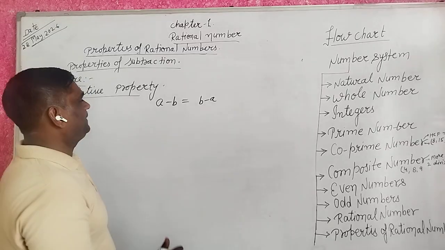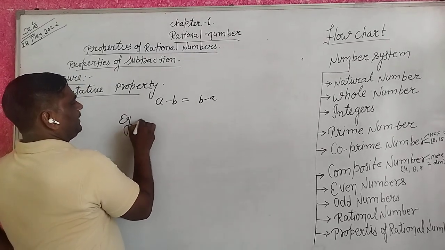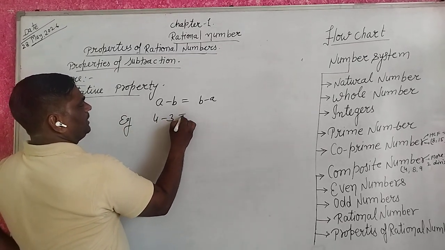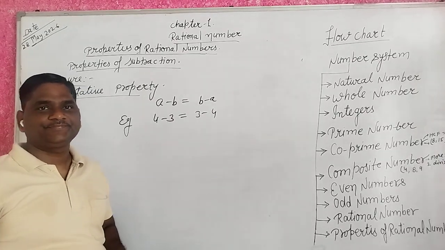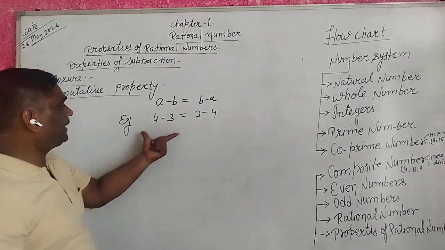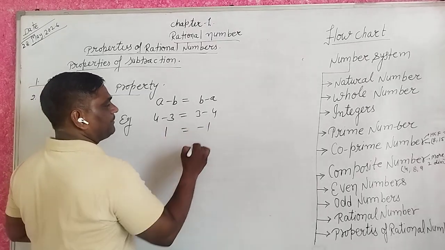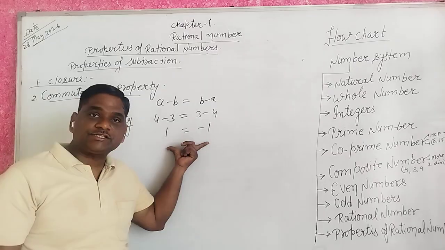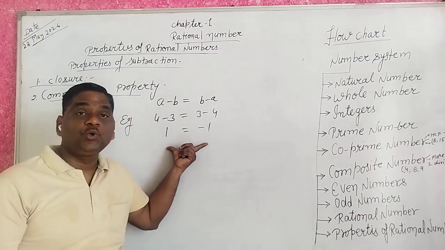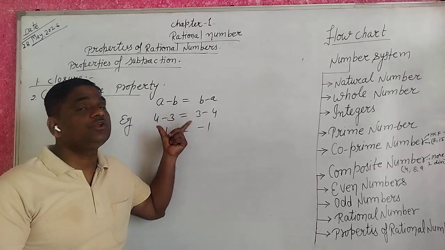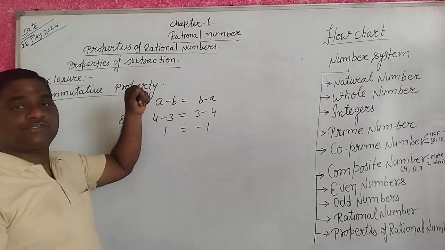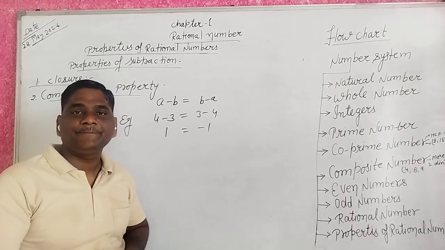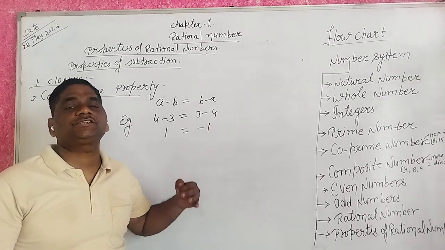Let's see. For example, 4 minus 3 equals 3 minus 4? You get 1 here and you get minus 1 here. Are they the same? No, these are not the same. So the commutative property does not hold for subtraction.